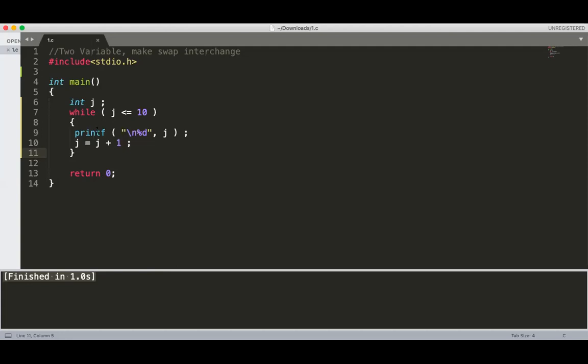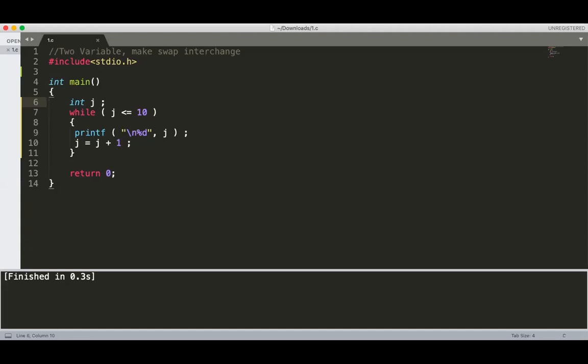Okay, there is a logic behind it. If j is initialized with 1, then you get the answer 1 to 10. And if it is not initialized, then what is the value of j? I don't know. If it is negative, then only you can get those values. But if it is positive, which it always is, then there is no output there.